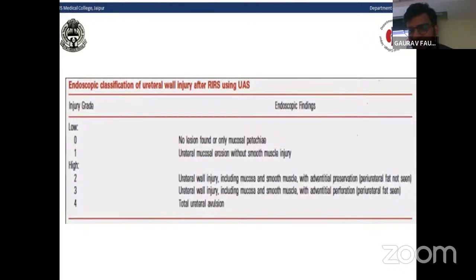with adventitial preservation, and periureteral fat is not seen in a grade 2 injury. In a grade 3 injury, the ureteric wall injury includes the mucosa and smooth muscles, with adventitial perforation, and periureteric fat is seen through it. And in grade 4, total ureteric avulsion is usually seen.